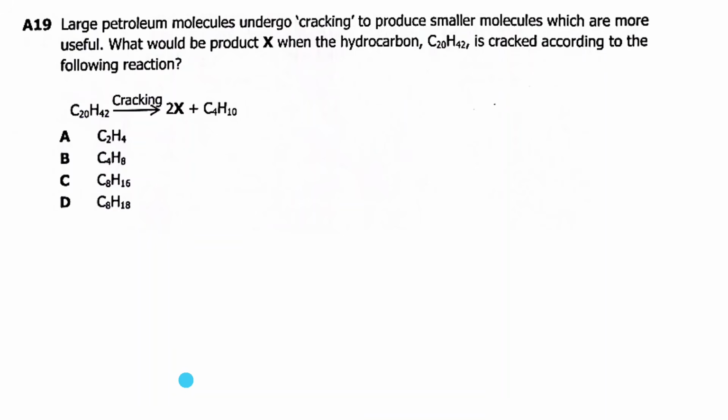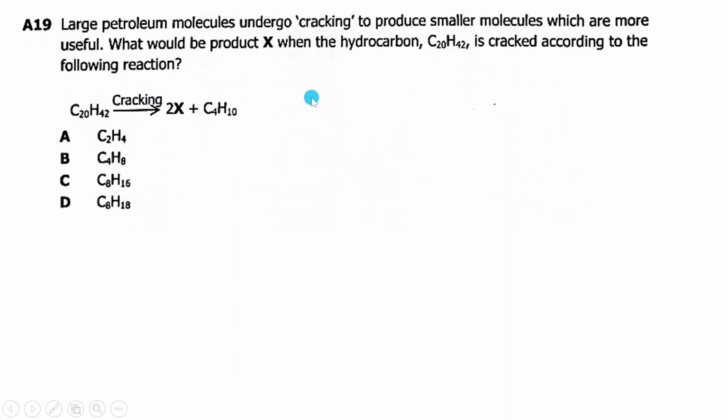Okay, so in this reaction we have this hydrocarbon C20H42 being cracked to produce hydrocarbon X and this other hydrocarbon here, which is the butene. They're asking us to know what X is here.